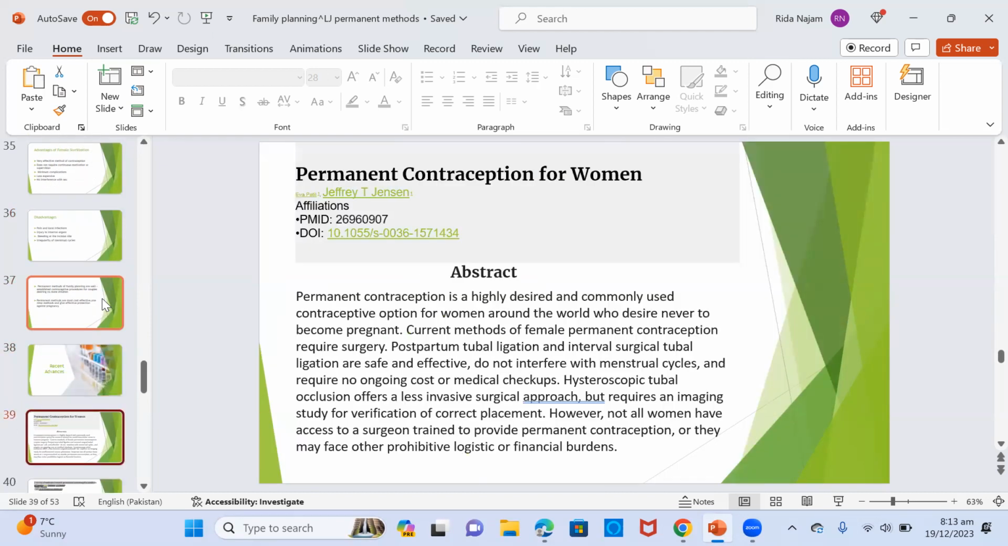Recent advances: permanent contraception for women. Abstract. Permanent contraception is a highly desired and commonly used contraceptive option for women around the world who desire never to become pregnant. Current methods of female permanent contraception require surgery. Postpartum tubal ligation and interval surgical tubal ligation are safe and effective, do not interfere with menstrual cycles, and require no ongoing cost or medical checkups. Hysteroscopic tubal occlusion offers a less invasive surgical approach but requires an imaging study for verification of correct placement. However, not all women have access to a surgeon trained to provide permanent contraception, or they may face other prohibitive logistic or financial burdens.